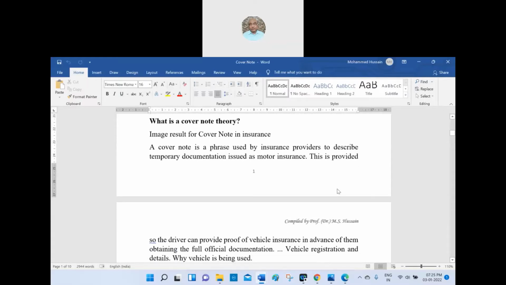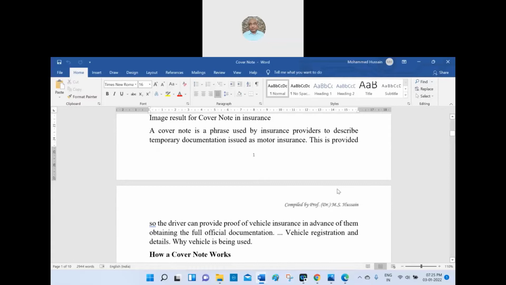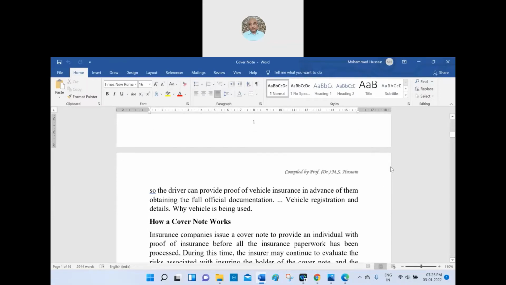What is a cover note? Image result of the cover note in insurance. A cover note is a phrase used by the insurance provider to describe the temporary documentation issued as a motor insurance, and this is provided so the driver can provide a proof of the vehicle insurance in advance of obtaining the full official documentation. In case of motor vehicle insurance, it includes vehicle registration and the details of why the vehicle is being used.